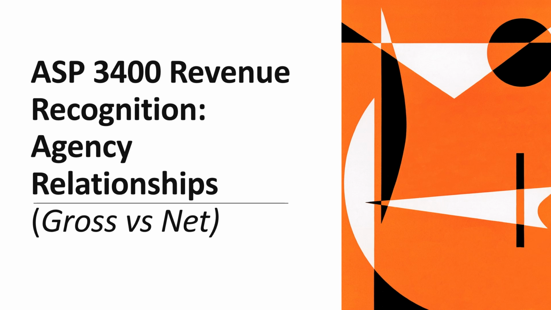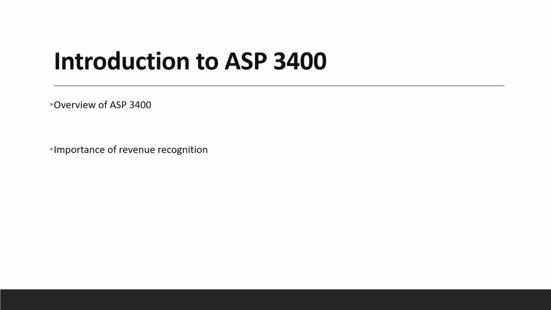Welcome everyone. Today, we'll be discussing the revenue recognition criteria under ASPE 3400, specifically focusing on agency relationships and the distinction between gross and net revenue recognition. ASPE 3400 provides guidelines for recognizing revenue in financial statements. Proper revenue recognition is crucial for accurate financial reporting and compliance with the accounting standards.